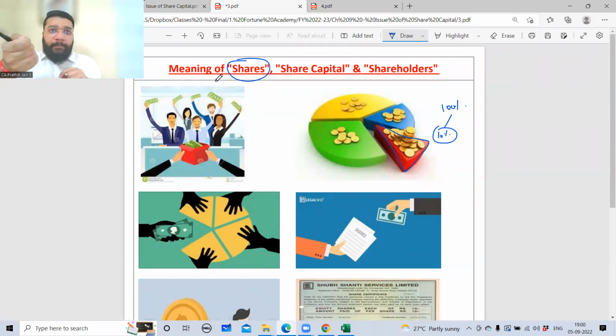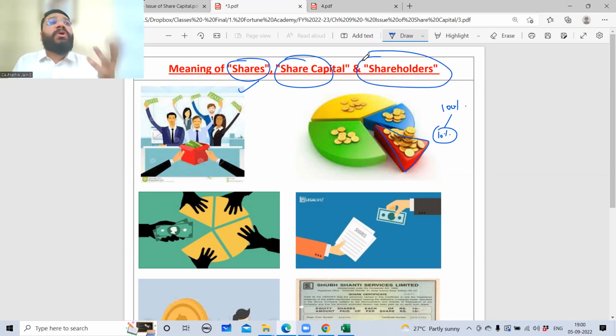Now, when you pay the money and you become the shareholder of the company, there has to be an official document which says that you are the shareholder now. So there'll be a certificate that they'll be giving. That is called a share certificate. In the share certificate, they'll mention how much money you paid, and in return how many shares you're getting. All the information will be covered in that particular certificate, which will give you the entitlement for becoming the owner of that particular company. Am I clear with this point? So are you clear with the meaning of share capital? The person who is investing the money in the business, who is contributing the capital, is called a shareholder. The shareholder, in other words, is called a member. Am I clear with this point? Cool.